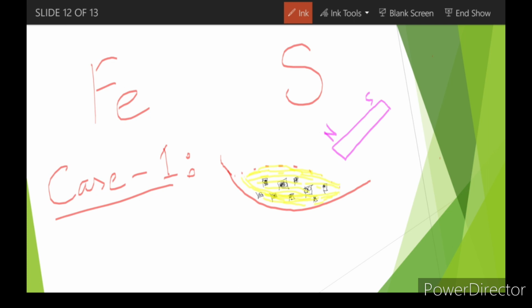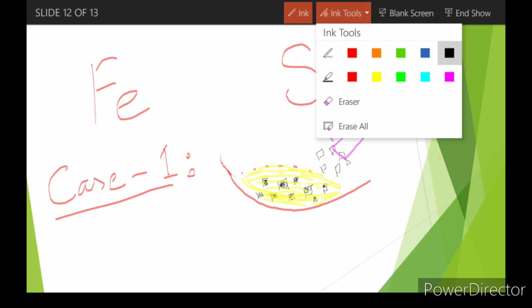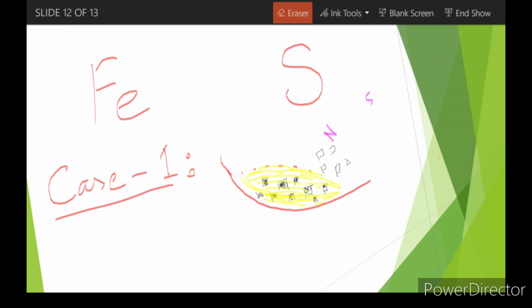All of the iron particles that are present here would actually be attracted towards this magnet, and all of these particles will be coming out of the mixture and will get attached to this magnet, right? So you can separate this entire mixture like that. So you can say that the iron and the sulfur both are retaining their properties here. So this is a mixture. This is not a compound. Now let's go to the compound part.